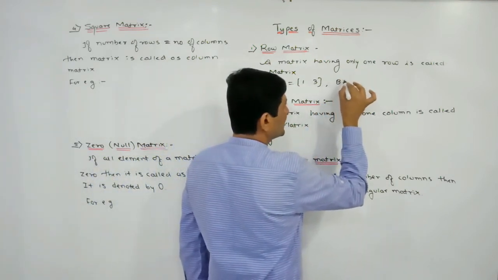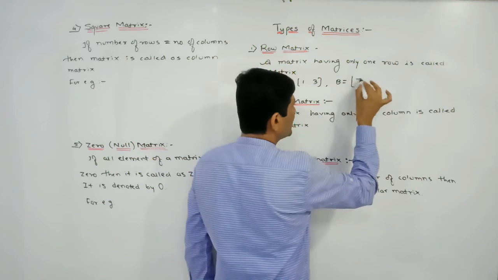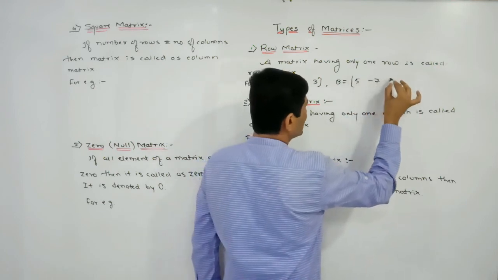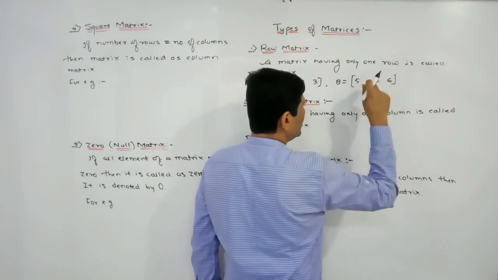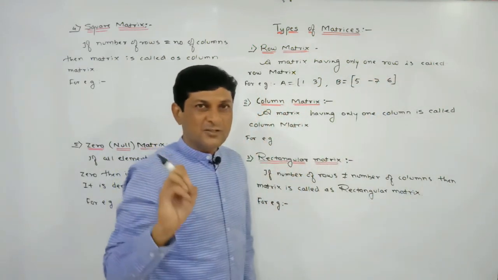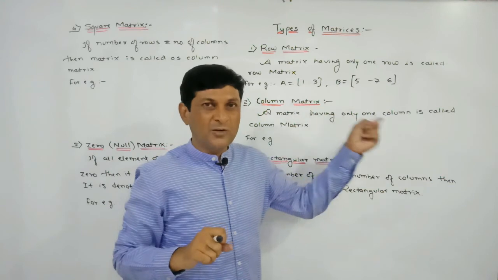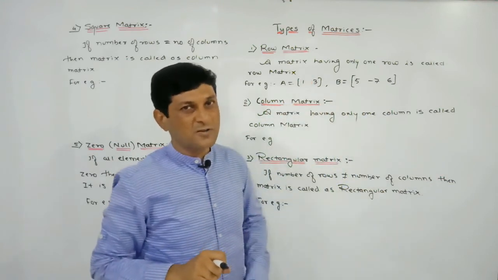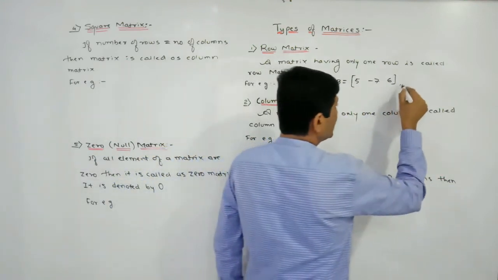Let B be a matrix and let the elements of this matrix be 5, minus 7, 6. In this case, if you observe here, only 1 row is there. Whatever may be the number of columns, there is no condition on the columns, only 1 row is there, so we can say that this is a row matrix.